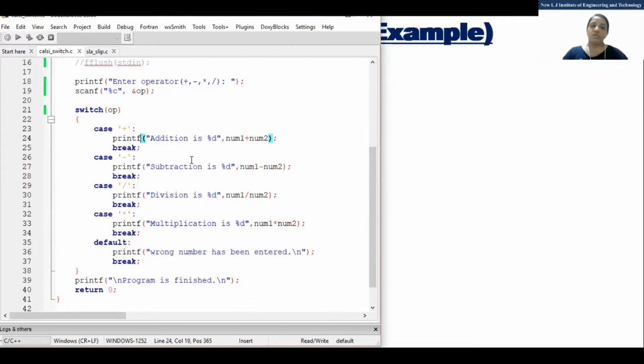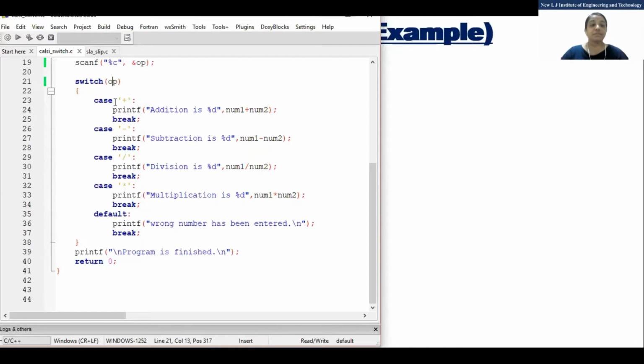Right now I want to go in a different way, that's why I asked you to enter a character, because it was asked once. If it is not specified, then totally fine, you can ask 1 for addition, 2 for subtraction, 3 for multiplication, and 4 for division, and do it your way. But right now this should also be known to you: operator, character, how to pass a character in a switch statement.